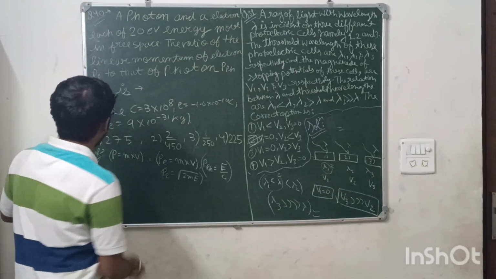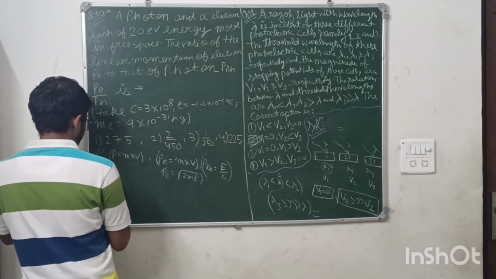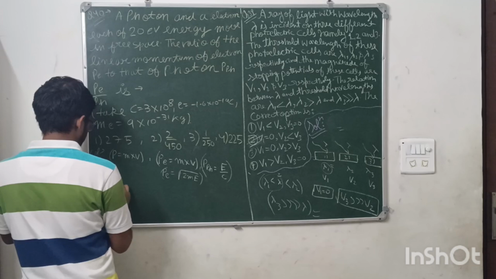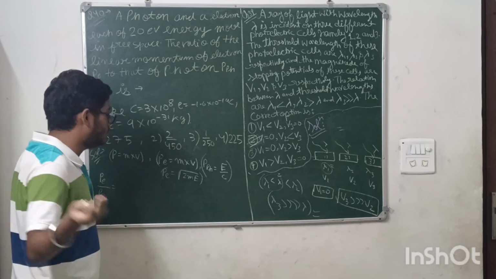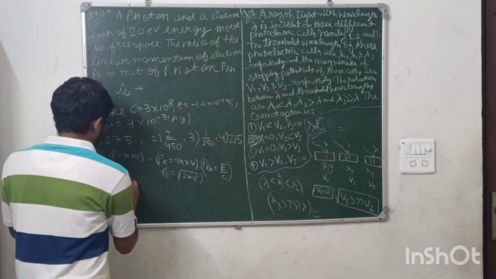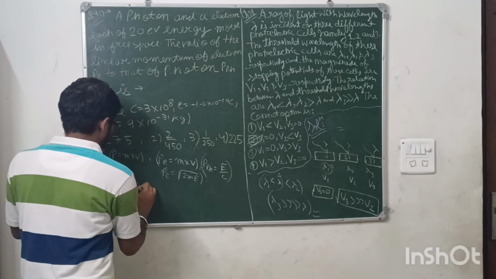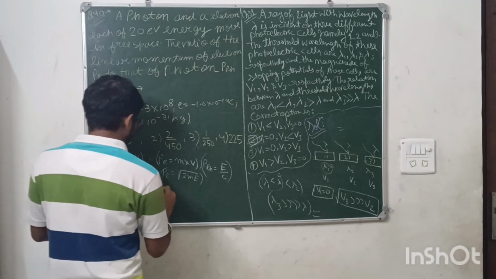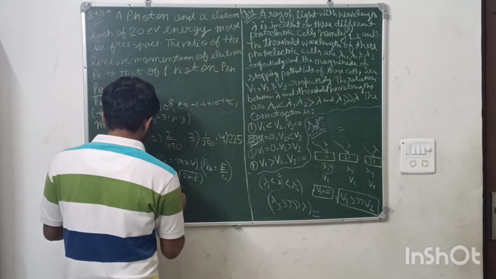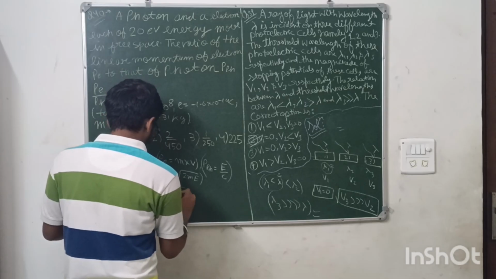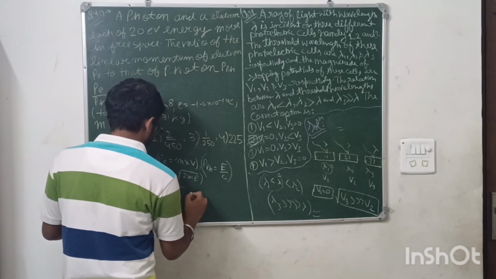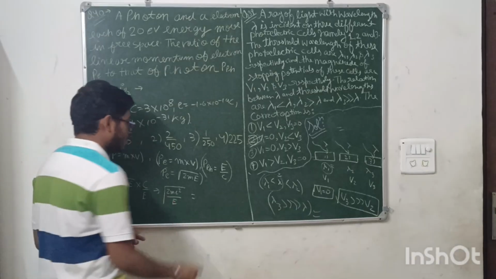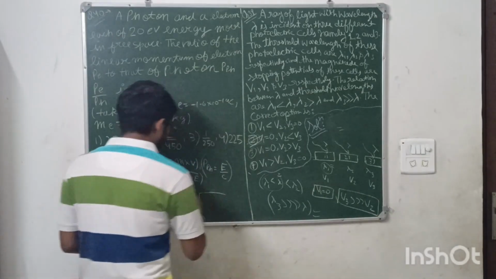Now just take the ratio PE by PH. The energy is the same. So PE is root over 2mE, into c by E. Taking it inside the root, it will be root over 2mc square upon E. Just substitute the values. Here m is the mass of the electron.